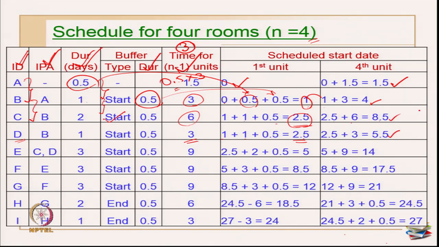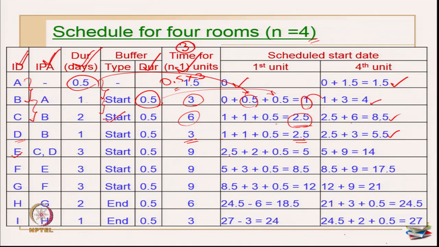Okay. Now, next is activity C. For activity C I have to check activity C and D, both are my predecessors. Now activity C has a duration of 3, C has 2 and this has 1. So, obviously, this has a slower rate of progress. So, I am going to still introduce a start buffer only.